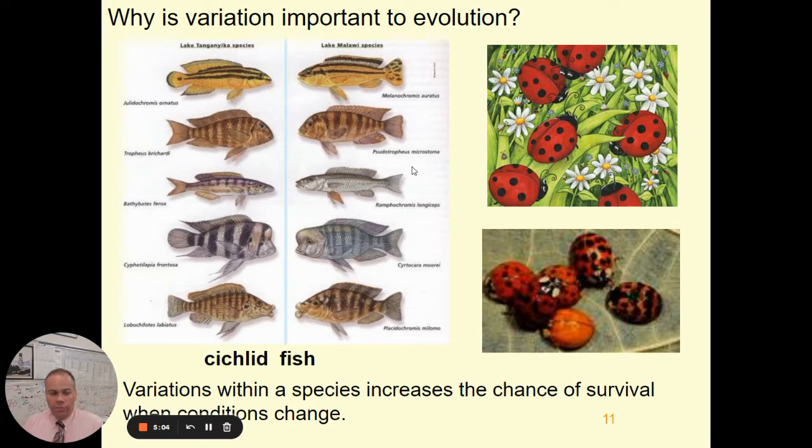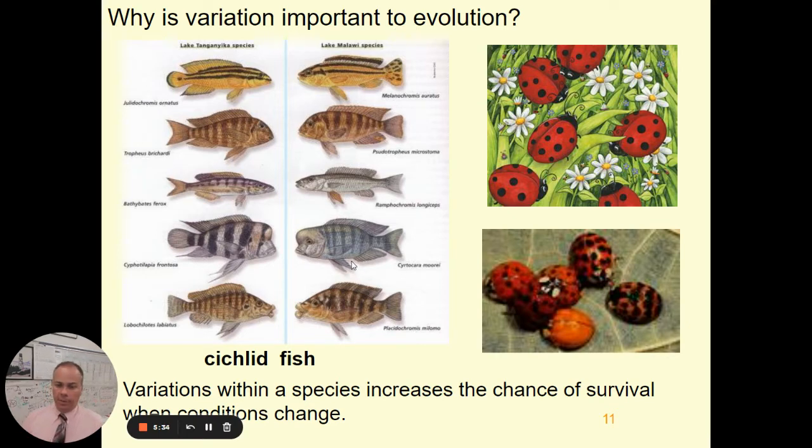And so variations are important in a population because they increase the chance of the survival of that species. If you have a variety of traits, a variety of characteristics and genes, then if there's some disturbance in the environment, if there's a predator or a disease, it's more likely that some individuals may happen to have a variation that allows them to survive, ensuring the survival of the species as a whole.